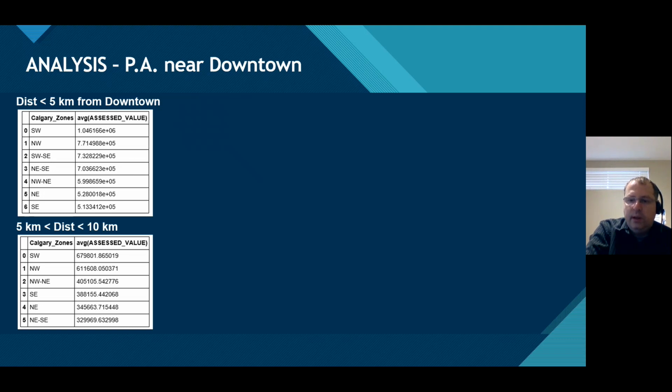The top one indicates the average property assessment of properties up to 5 kilometers from downtown. The bottom one is between 5 and 10 kilometers. It's evident that the average property assessment decreased dramatically for properties more than 5 kilometers from downtown. I would not say the same for more than 10 kilometers.